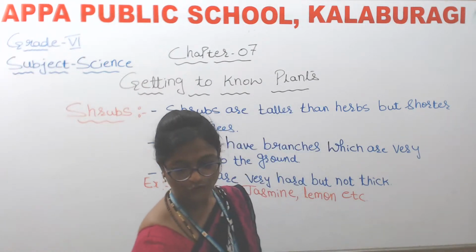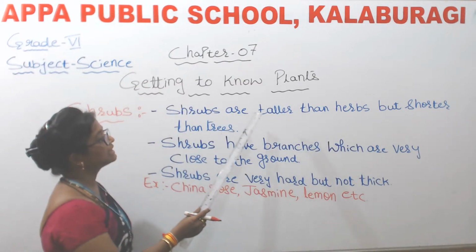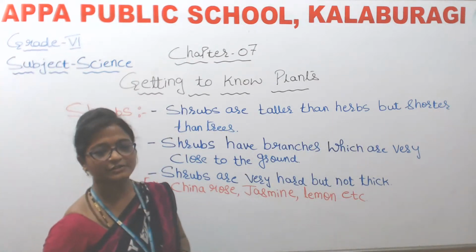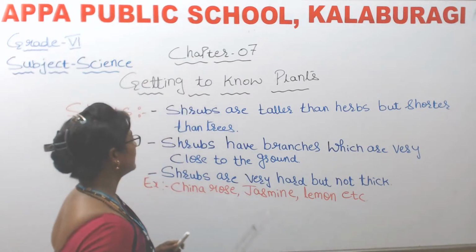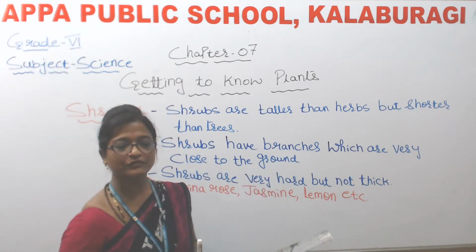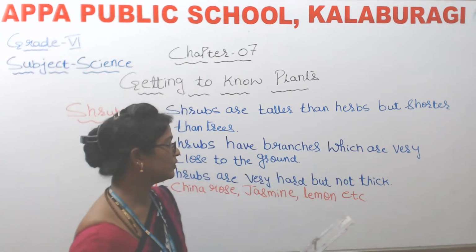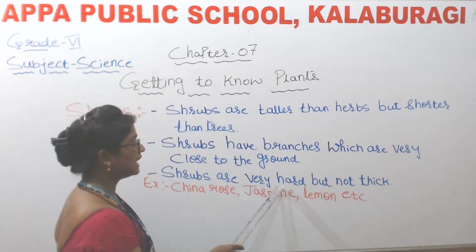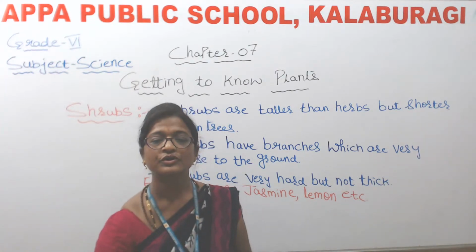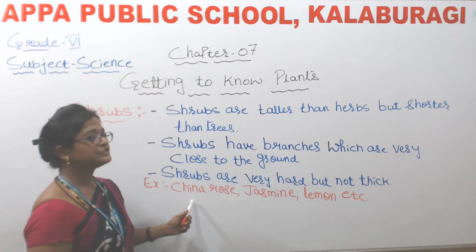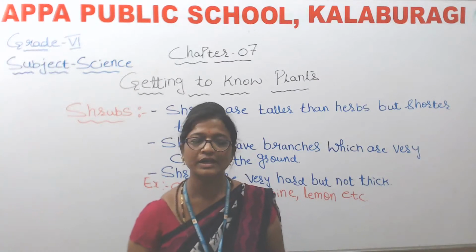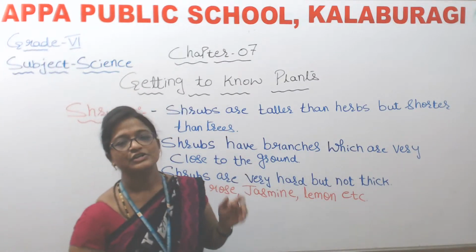Okay? So once again, I'll repeat, children. Shrubs are taller than herbs but shorter than trees. It means that the shrubs are of medium height, and shrubs have branches which are very close to the ground. So the branches of the shrubs will be very close to the ground, and shrubs are very hard but not thick. The stem of the shrubs are very hard, but they will not be so thick. And the examples for these are China rose, jasmine, lemon, and even duranta, okay, etc. So these are the examples of shrubs.